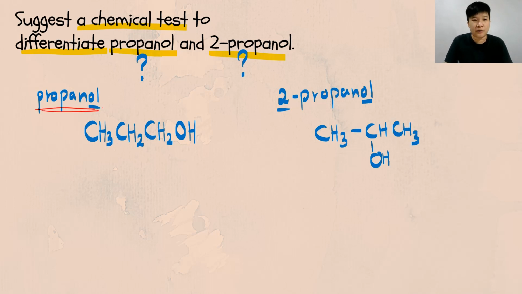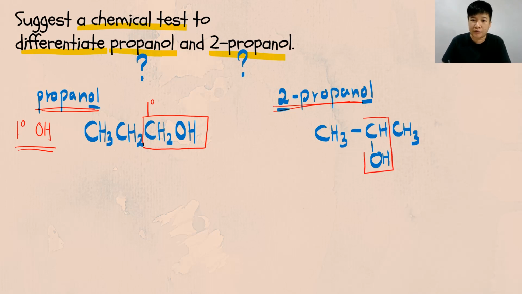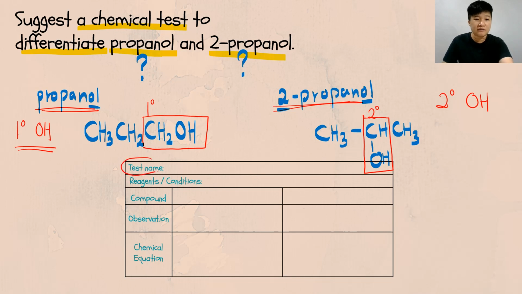And after you have drawn the propanol and the 2-propanol, what do you do next? You classify the alcohol. By looking at the carbon that is holding the OH, the carbon in the propanol is a primary carbon. Therefore, your propanol will be a primary alcohol. While your 2-propanol, look at the carbon that is holding the OH. The carbon that is holding the OH is a secondary carbon. Therefore, your 2-propanol will be a secondary alcohol. Simple. And then only you put into the table the name of the test, the reagent, draw your compound, state the observation, and the chemical equation.